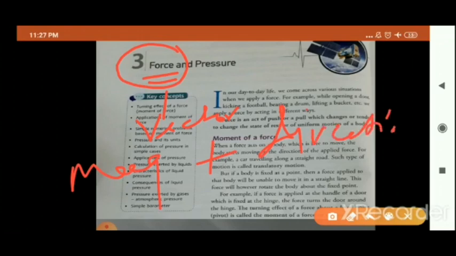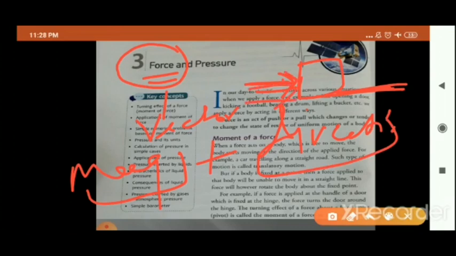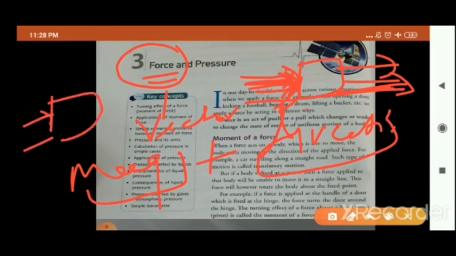Yes or no? Suppose this is an object and if we apply the force on this object, what are we doing? We are applying force in a particular direction. Yes or no? So it means force is a vector quantity. Reason? Because it has both magnitude as well as direction. Because after applying the force, the motion of the body is in the direction of the applied force. In whichever direction the force is applied, in that same direction what happens to the object? Motion happens, and the body moves in the same direction in which the force is applied.